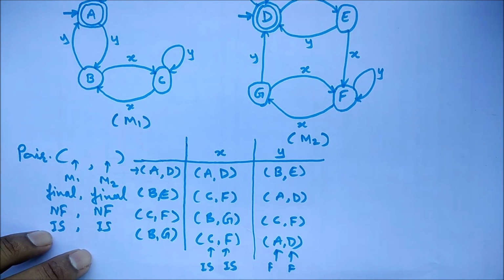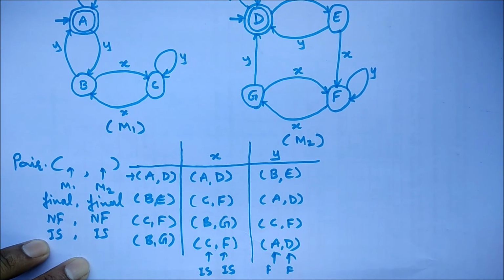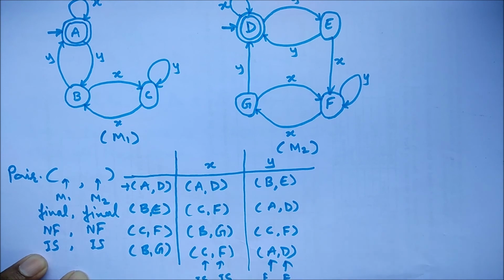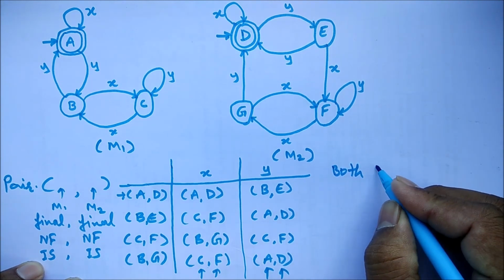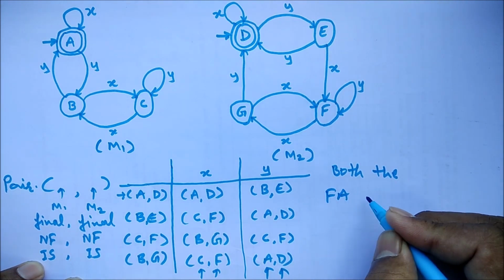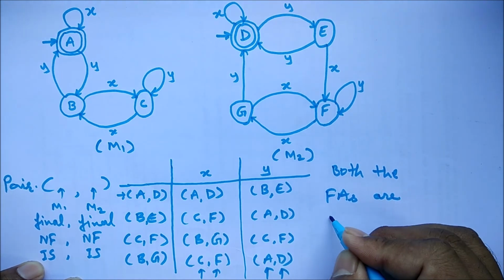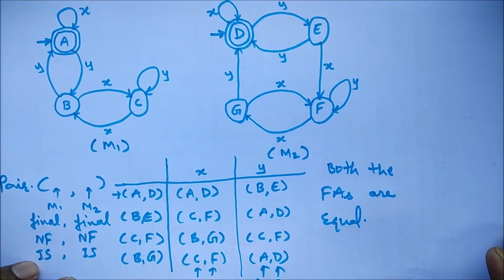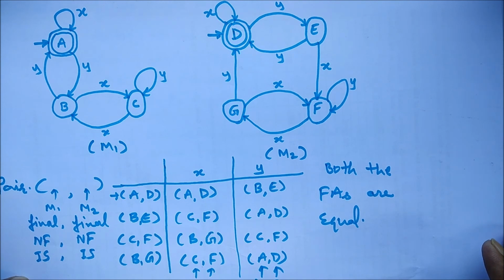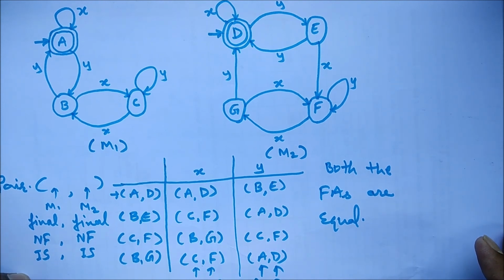So from the above definition, as all the pairs which we received are either both final or both non-final, we can conclude that both the finite automata are equal. So here is a simple example of the working of equivalence of finite automata. I hope you understood this.